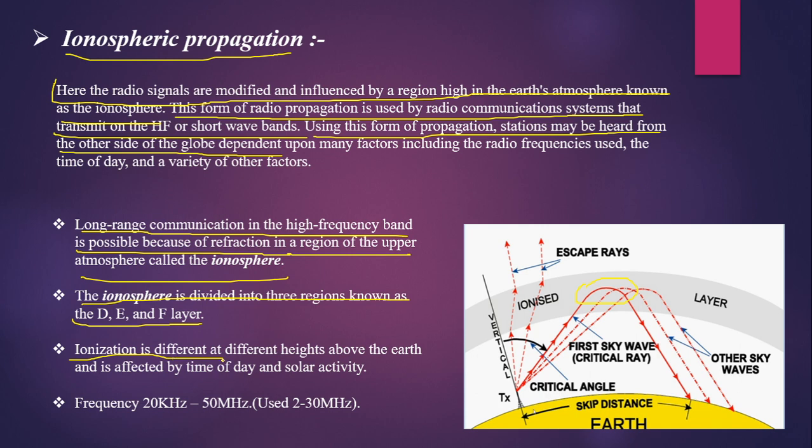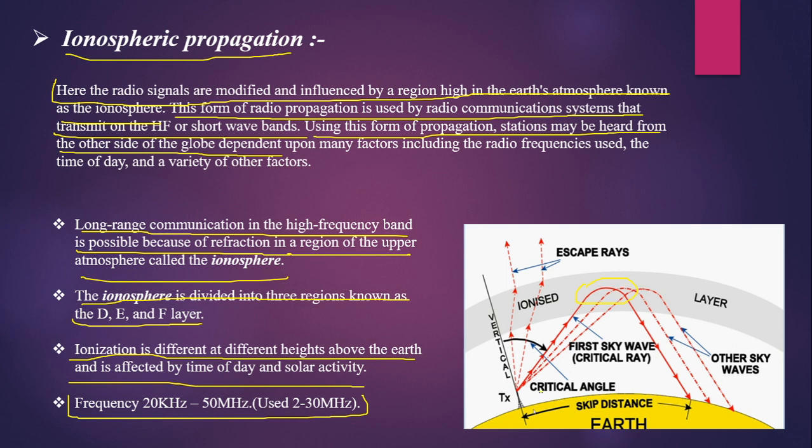Ionization is also different at these different heights above the Earth's surface, and is affected by time of day and solar activity. The frequency range, which is basically transmitted through this type of mode, is 20 kilohertz to 50 megahertz usually.